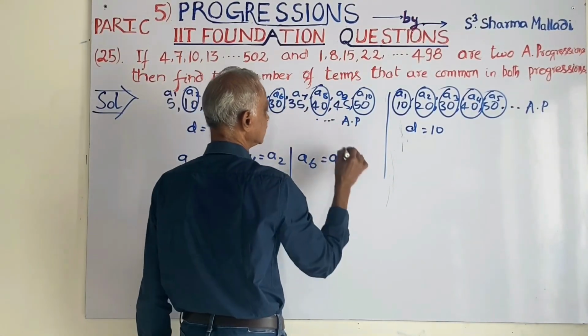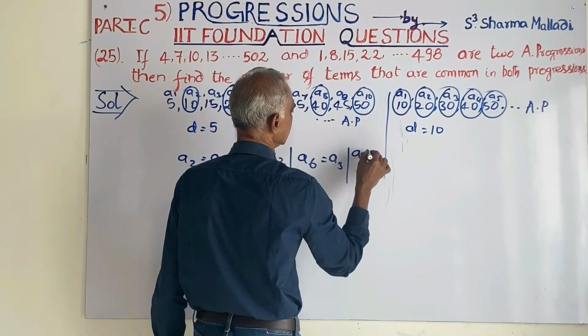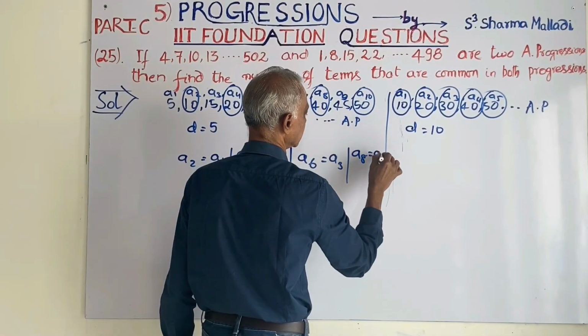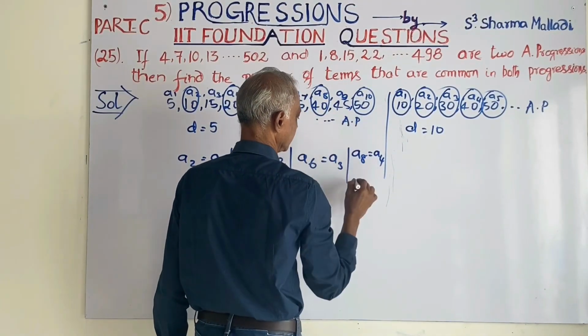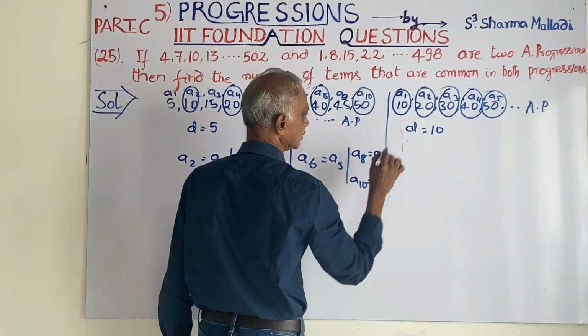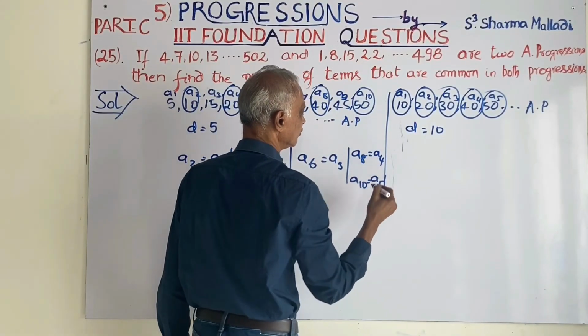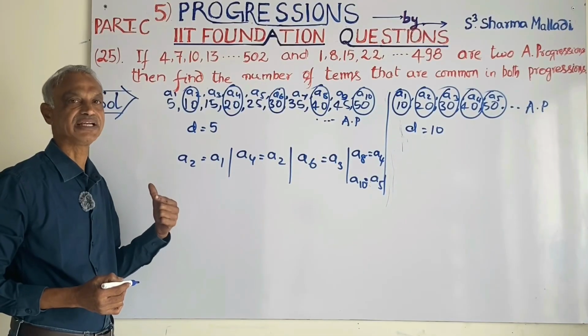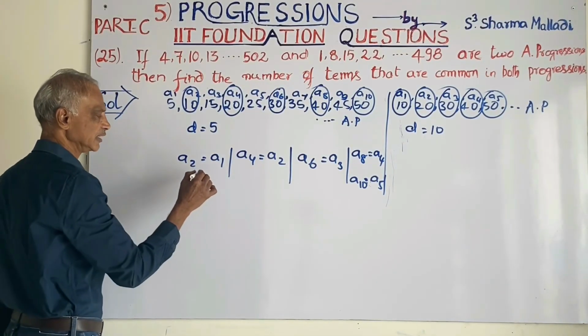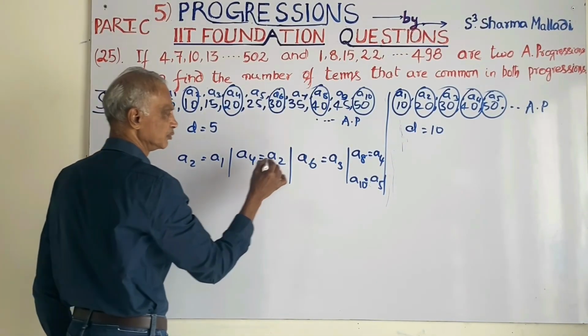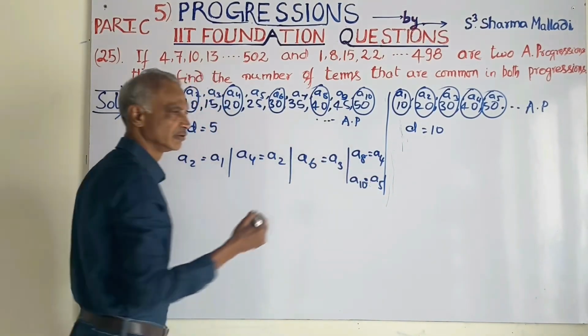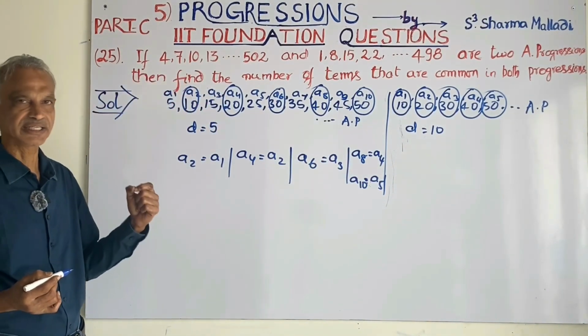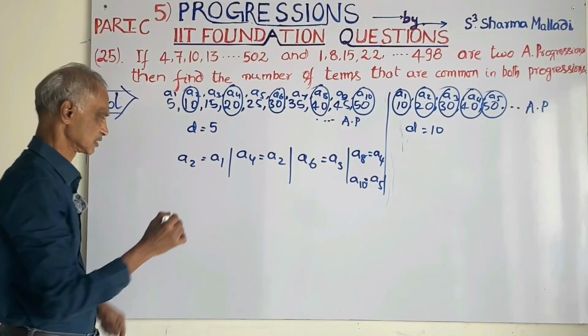And the 8th term is equal to the 4th term. Lastly, the 10th term and 5th term are equal to each other. How many pairs of identical terms? 1, 2, 3, 4, 5. 5 pairs of identical terms in both progressions.